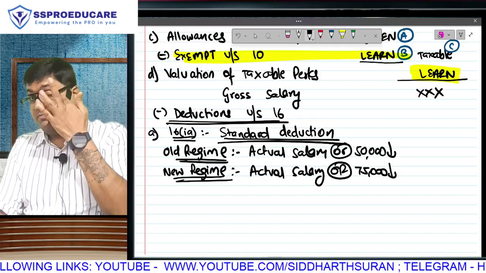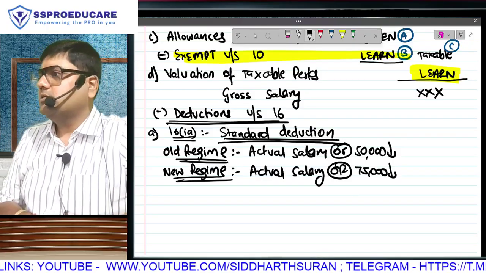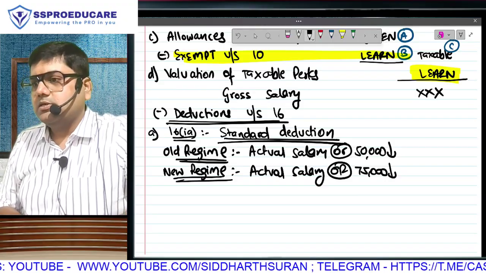In the old regime, the maximum limit is the maximum. It's not the final answer. It's the maximum limit. The old regime's answer is 50,000. The new regime's answer is 75,000.